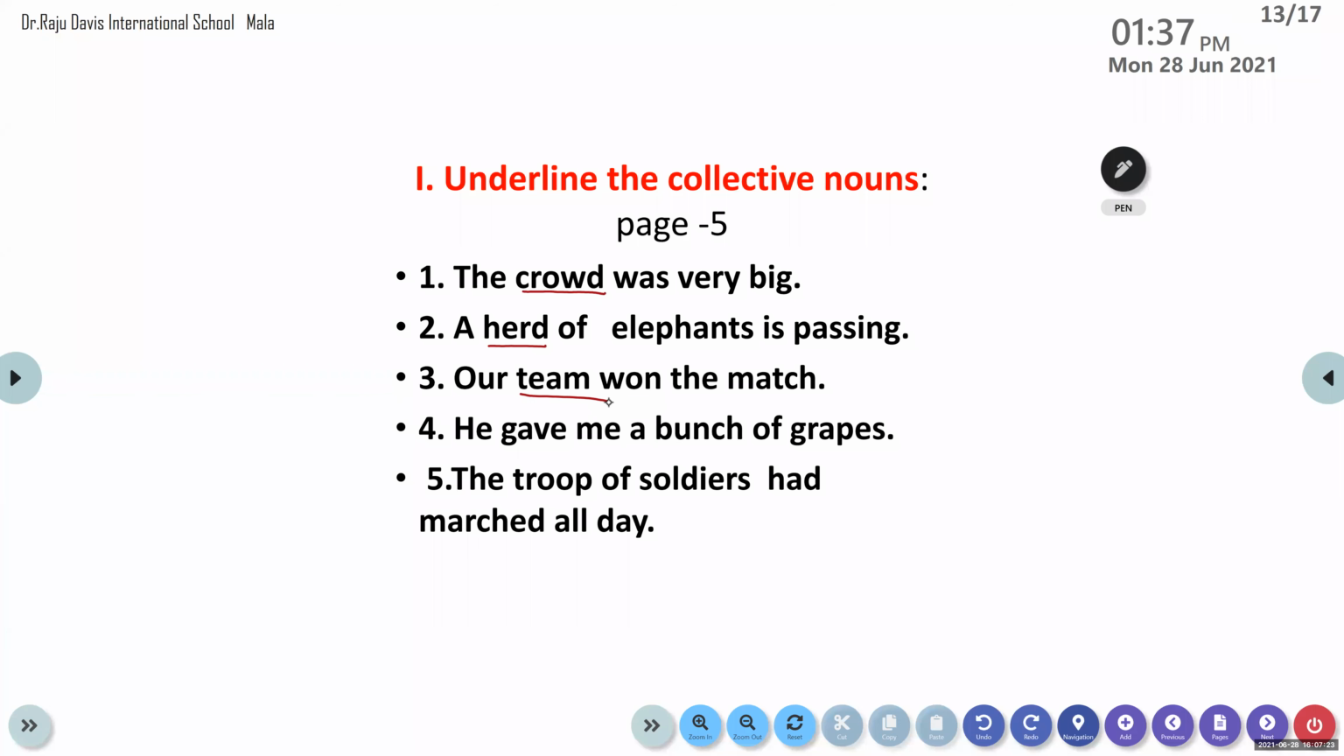Abu Tahir, come on, do the next one. Read the next question. He gave me a bunch of grapes. Yes, he gave me a bunch of grapes. So bunch, very good. Bunch is a collective noun. Very good.